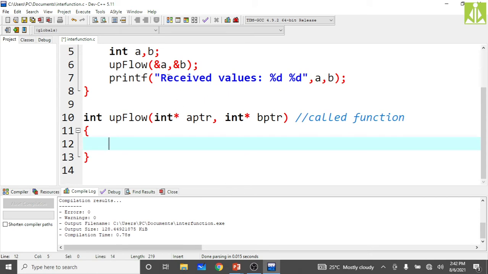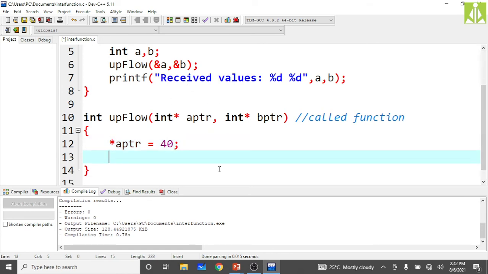Here we are sending the memory location's address, and that address will be received inside this aptr. Here you do one thing: star aptr equals 40. We are receiving empty variable references and we are keeping some values into those empty references. Star bptr equals 60. Like this you put 40 and 60 into aptr and bptr.